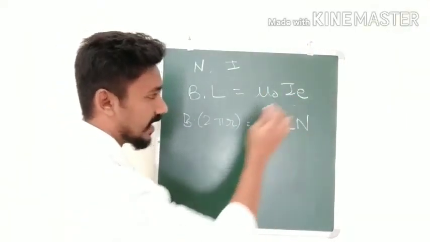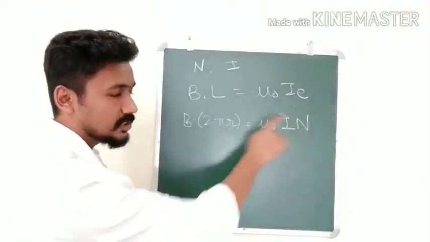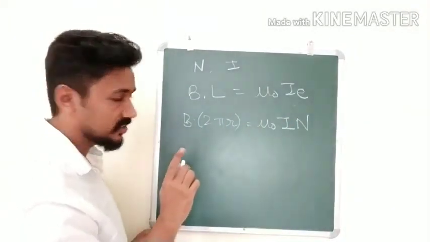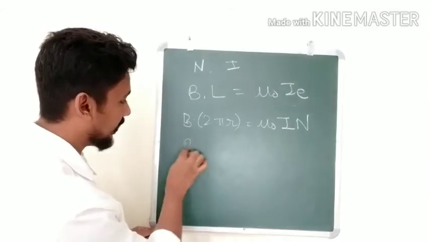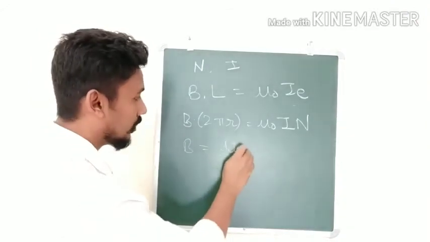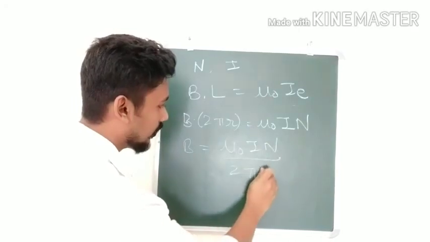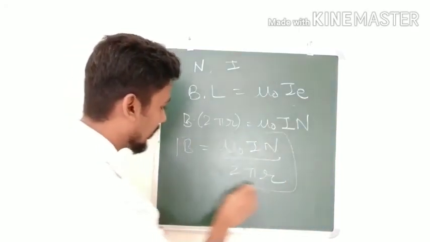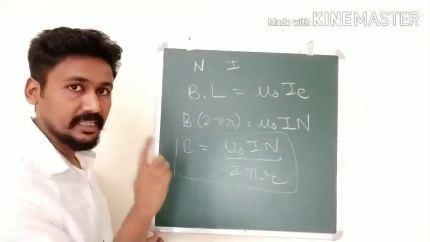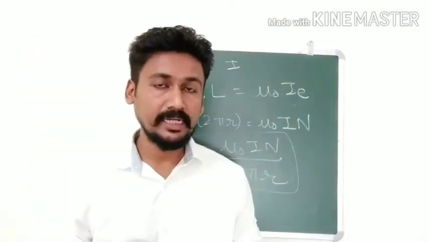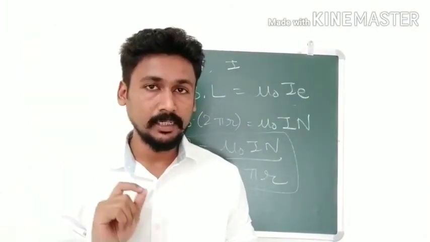I multiplied by capital N. Here capital N shows the total number of loops of that toroid. So from this you can write, therefore B is equal to mu naught NI upon 2 pi r. This gives the magnetic field inside the toroid. So that was the derivation for the magnetic field inside a toroid.